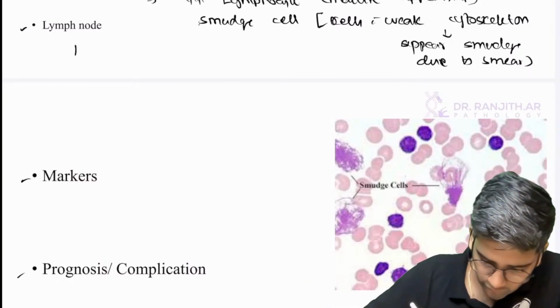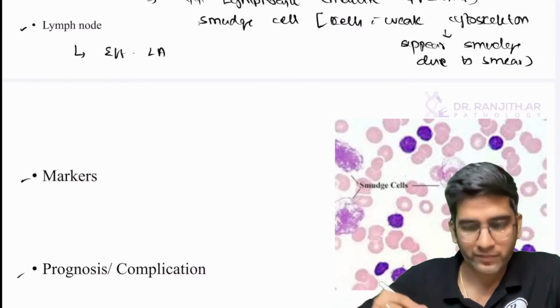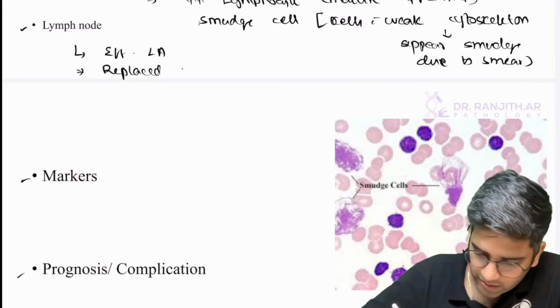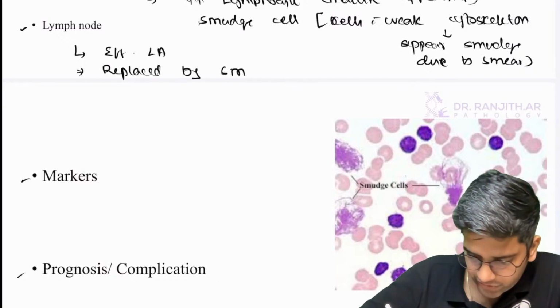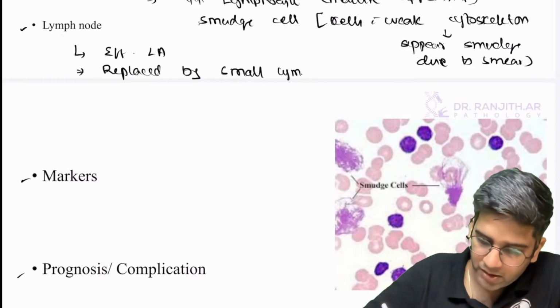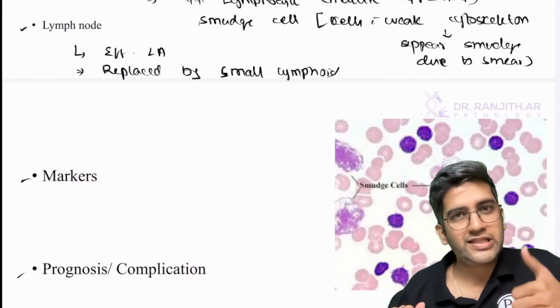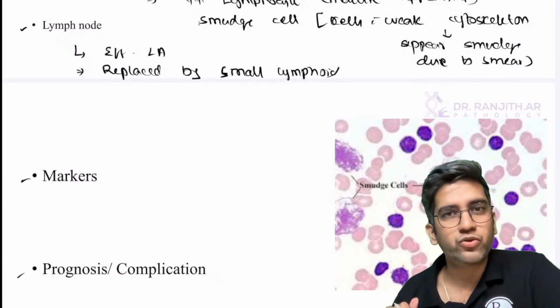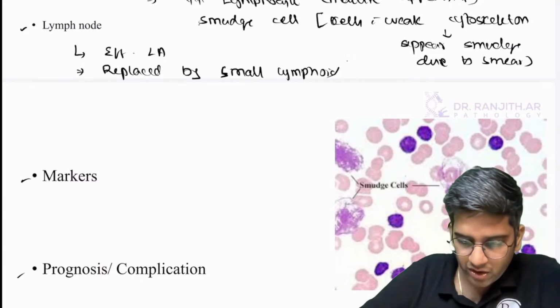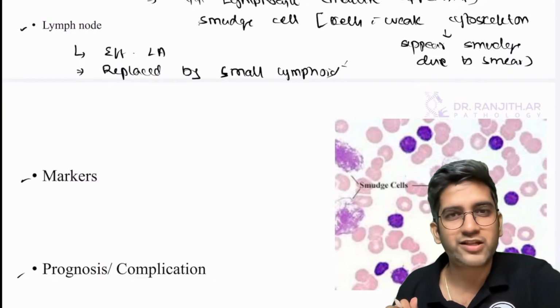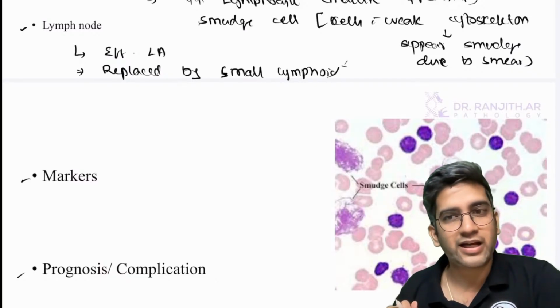Fine. Lymph node. I have already told one thing. Effaced lymphoid architecture for everything, and they are replaced by small lymphoid cells. We divide lymphoma into small, medium, and large. CLL, mantle, marginal, follicular are small. All of them will be the same. Intermediate is Burkitt, but Burkitt we know as starry sky. DLBCL is large, that's all.